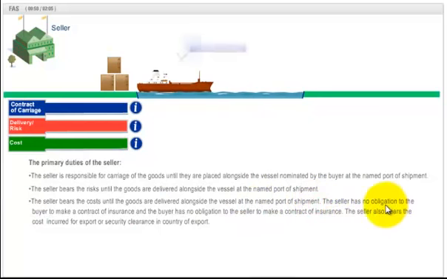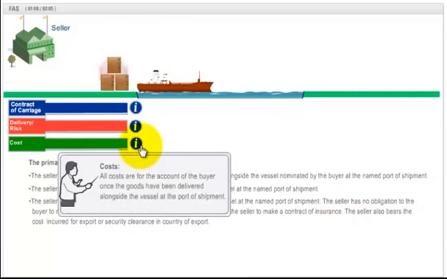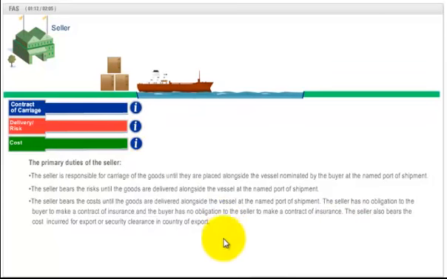The seller has no obligation to the buyer to make a contract of insurance, and the buyer has no obligation to the seller to make a contract of insurance. The seller also bears the cost incurred for export or security clearance in country of export.